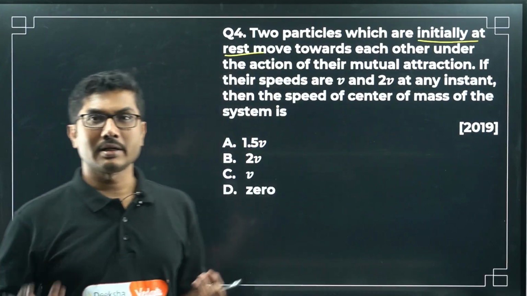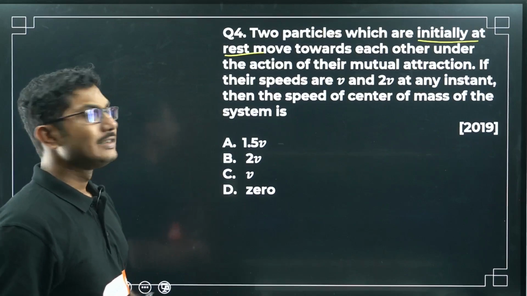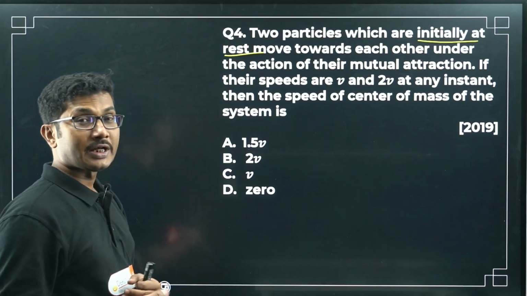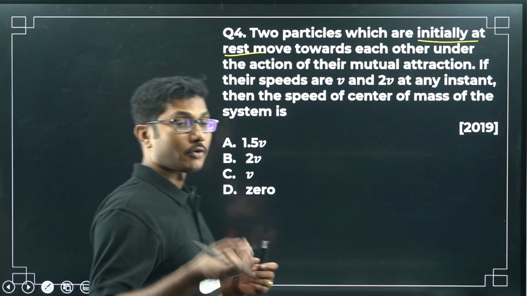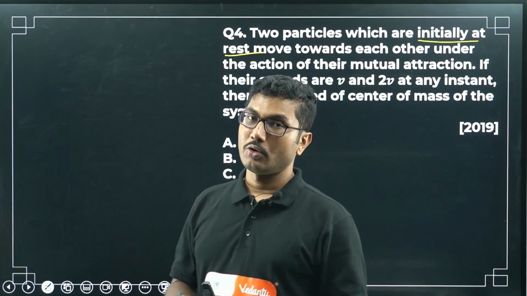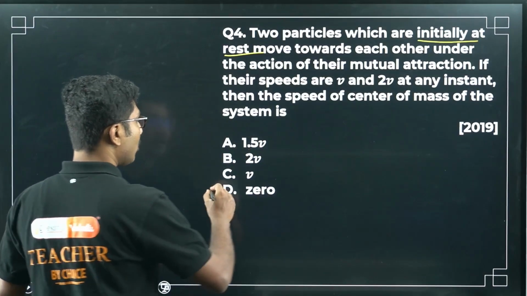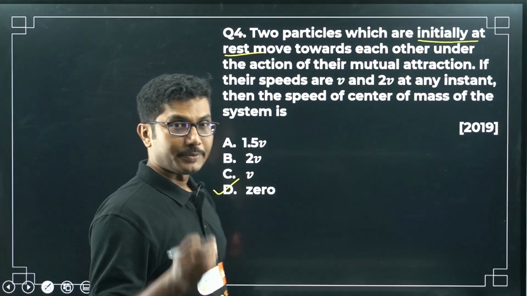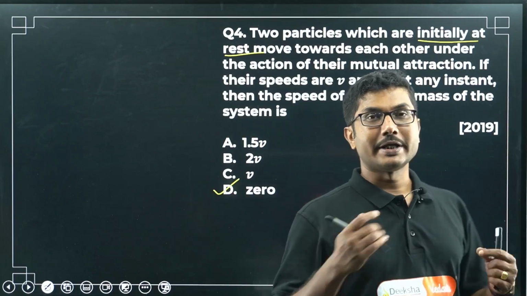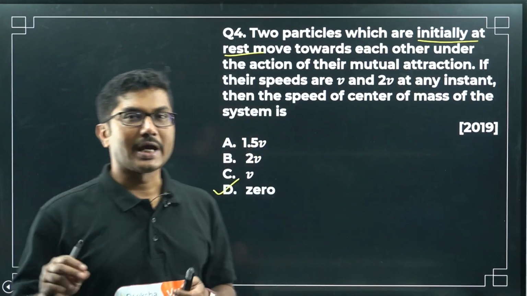So no external force is acting on the system. Basically, this system is void of any external forces. So from the first law of motion, its center of mass will remain stationary. It will not move, so its speed will be 0. Right? So the center of mass will not move unless some external force is acting on the system.